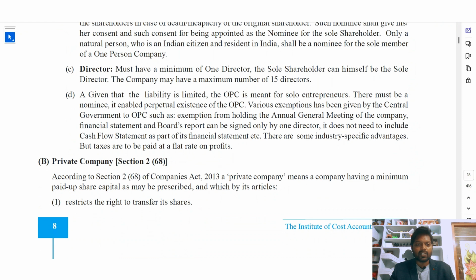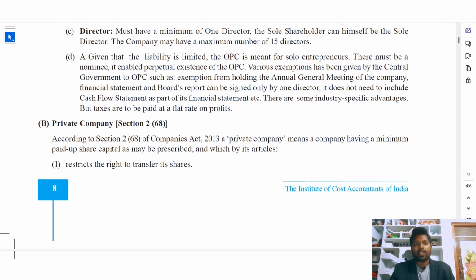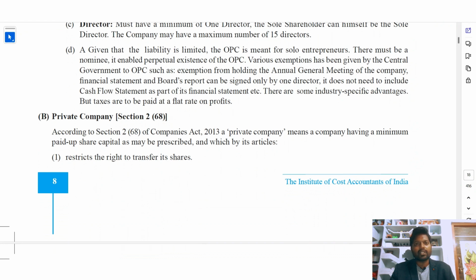There are some industry specific advantages, but taxes are to be paid at a flat rate on profits. So for the one person company, there are some industry specific benefits, but the tax has to be paid at a flat rate. Whatever rates are applicable to all other companies, those rates will be applicable to the one person company. Flat rate means as for an individual. So whatever tax rates are applicable for the individual, those rates might also be applicable for the one person company.